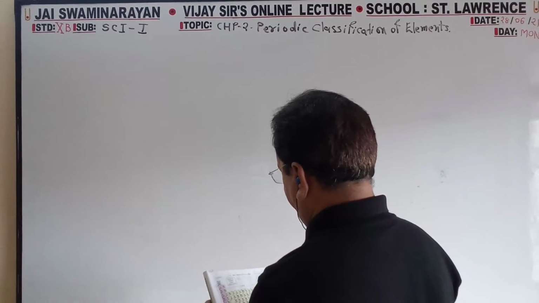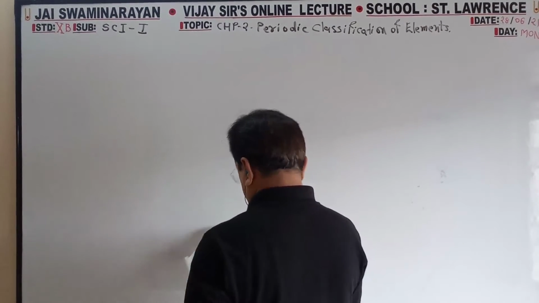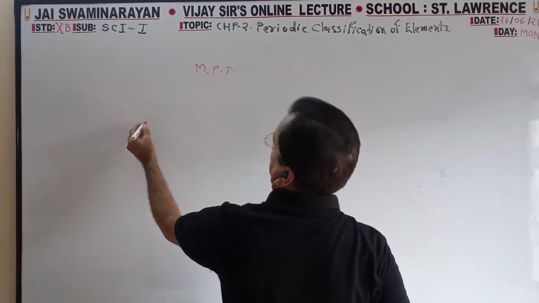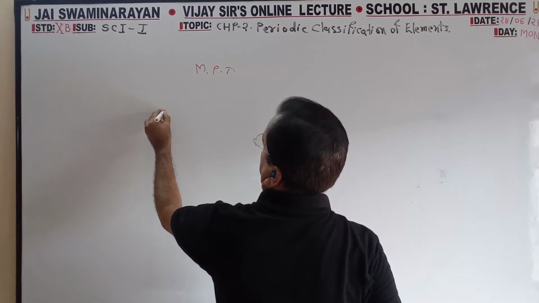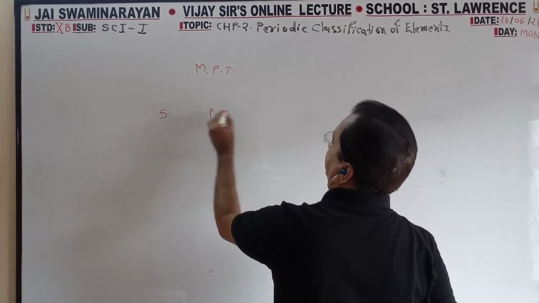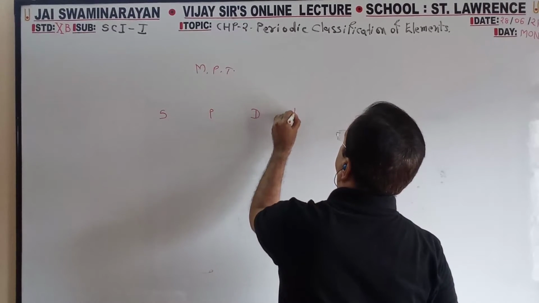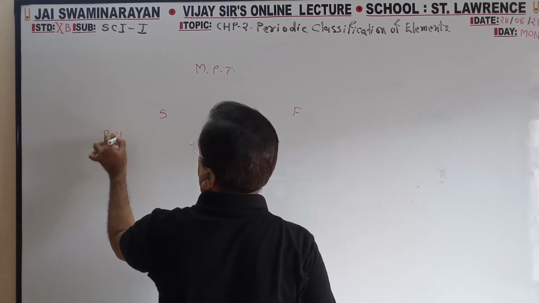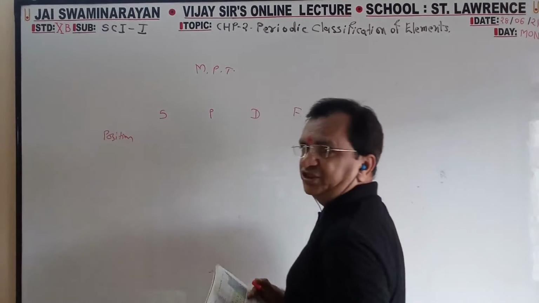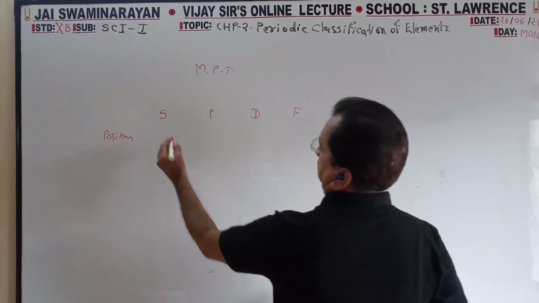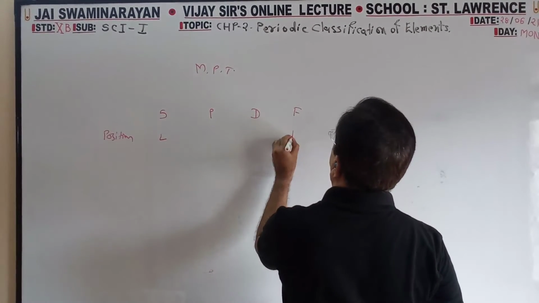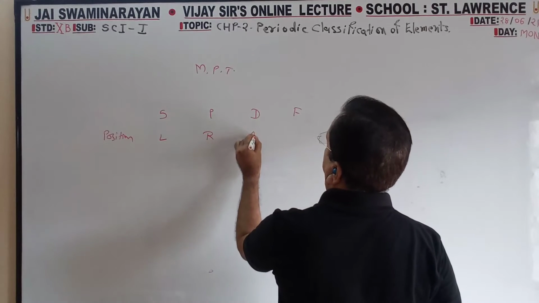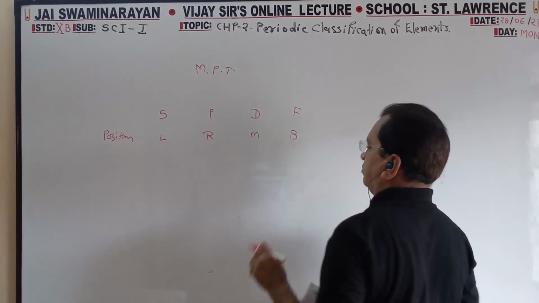Groups and electronic configuration. S, P, D, F. Position: left side, right side, middle, bottom.